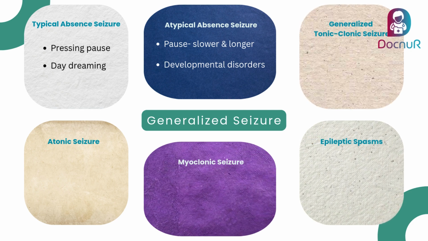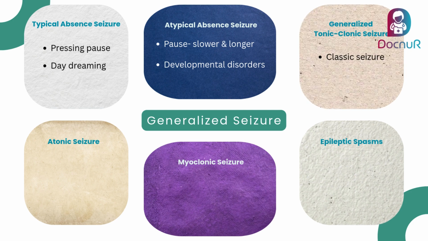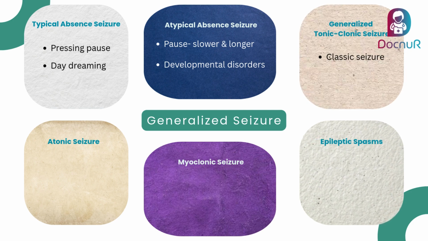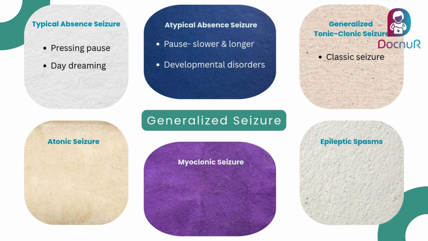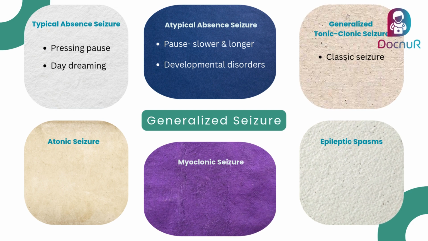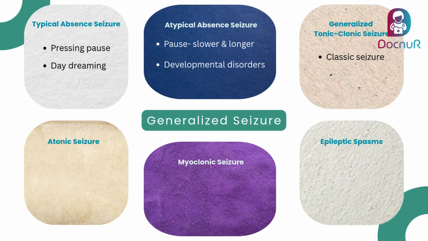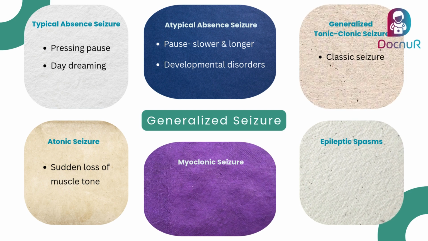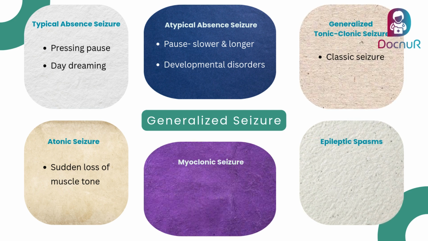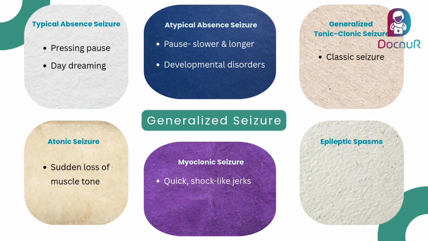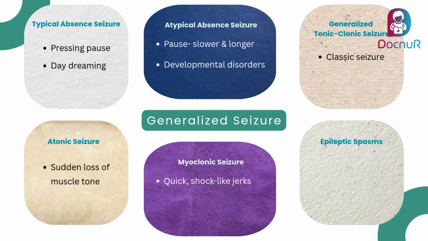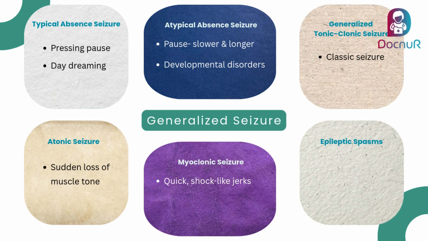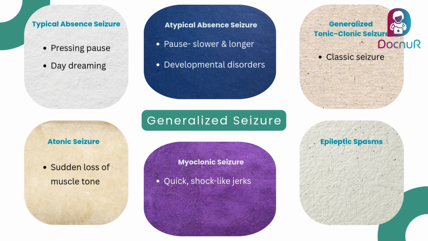Generalized tonic-clonic seizures are the classical seizures, where there is a sudden collapse, body stiffens, then jerks violently, and finally relaxes. In atonic seizure, there is a sudden loss of muscle tone, like a person may suddenly drop to the ground. In myoclonic seizure, there is a quick shock-like jerk, like suddenly dropping a spoon or flinging an arm.